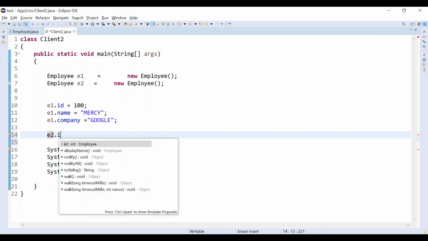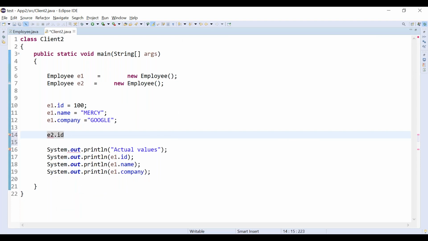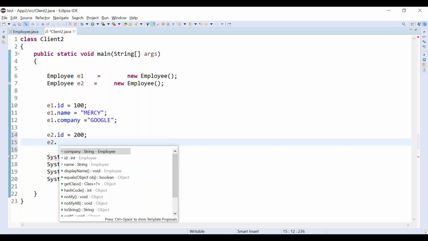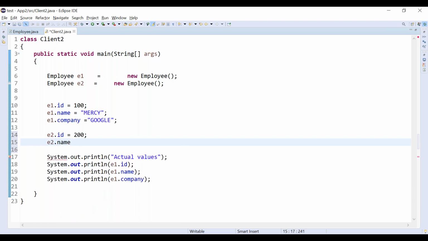So how can I access the second object? Because now two objects are there in the heap memory. I need to access it through the second reference. There can be thousands of objects in the heap memory.